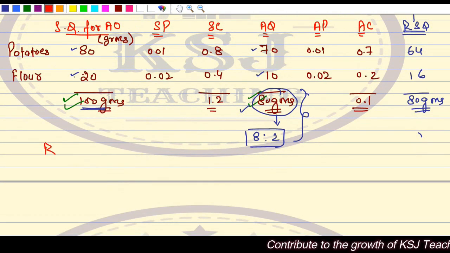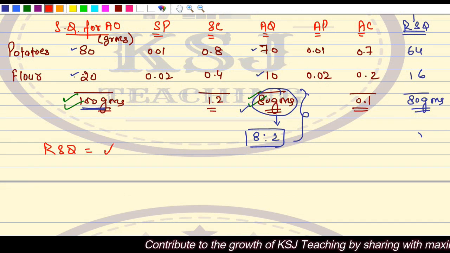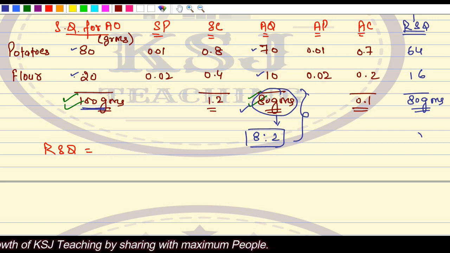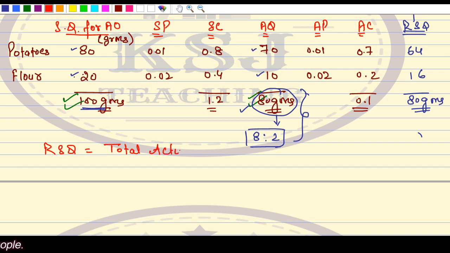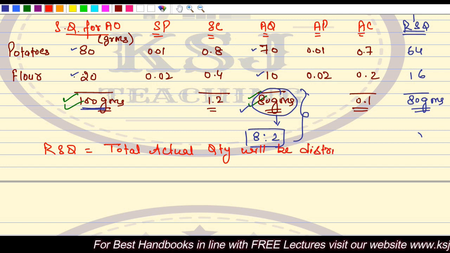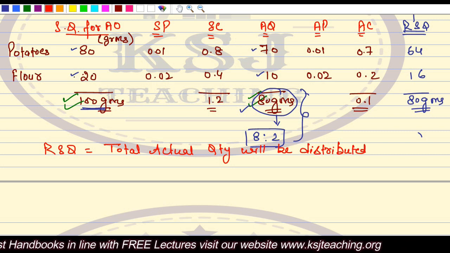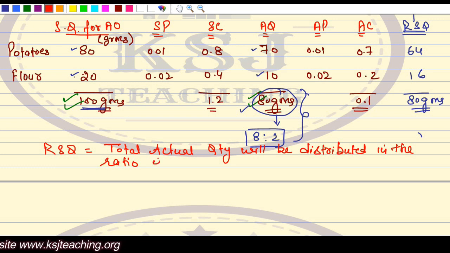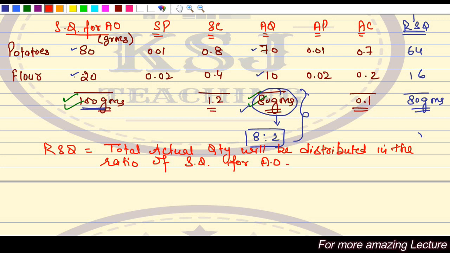So if we talk about RSQ, revised standard quantity, it is that total actual quantity will be distributed in the ratio of standard quantity for actual output, right?